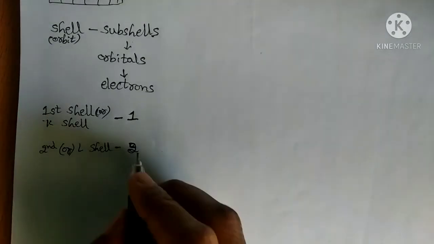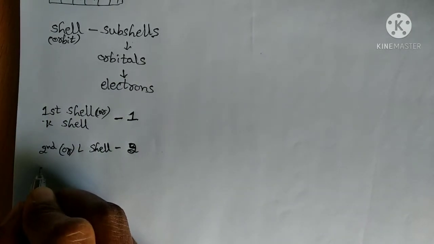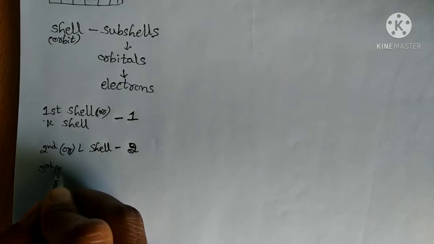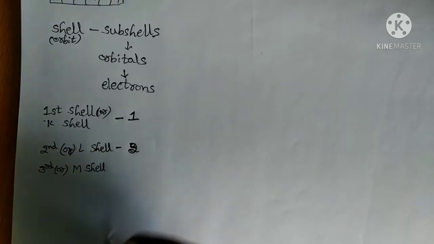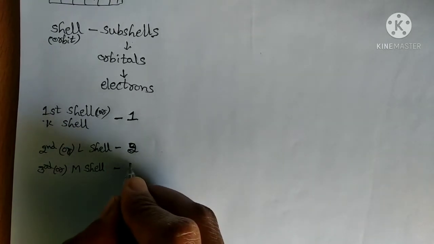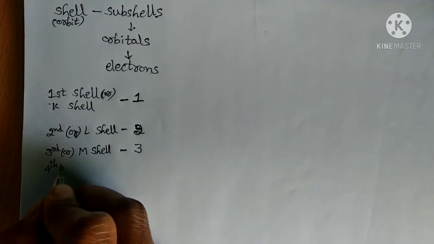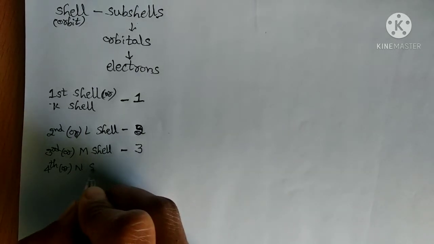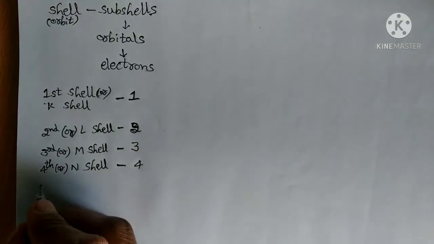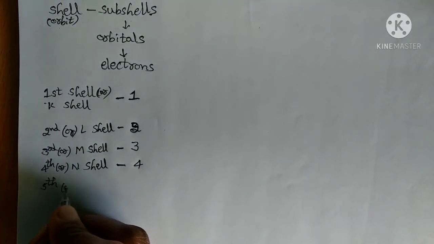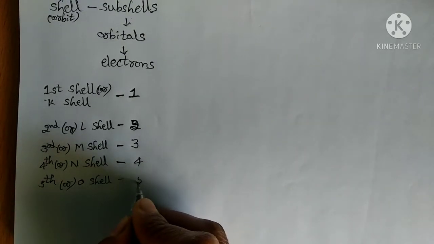In the second shell or L shell, how many subshells are present? 2 subshells are present. Similarly, in the third shell, another name M shell, how many subshells are present? 3 subshells. Similarly, in the fourth shell or N shell, how many subshells are present? 4. In the fifth or O shell, how many subshells are present?